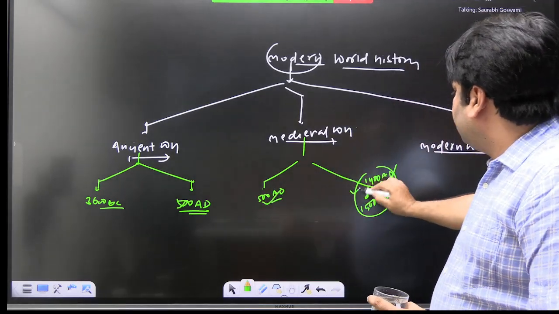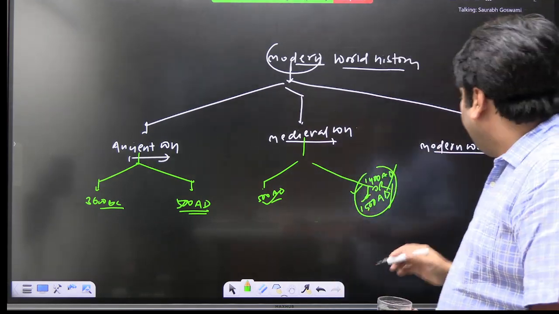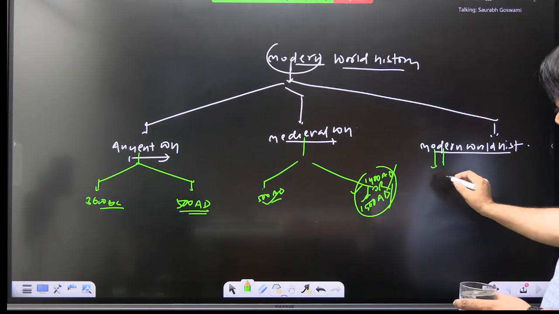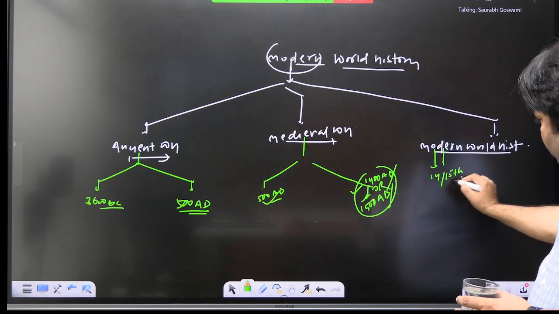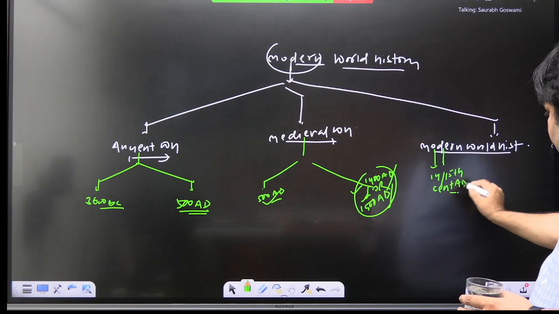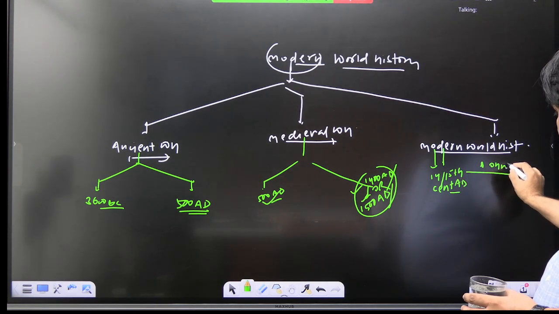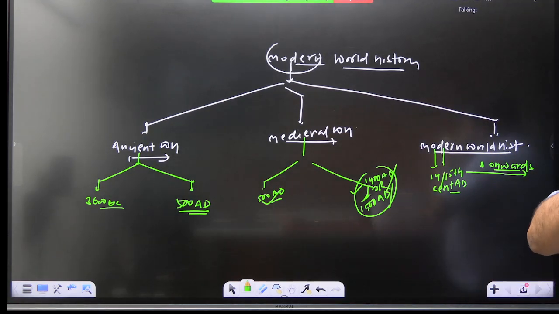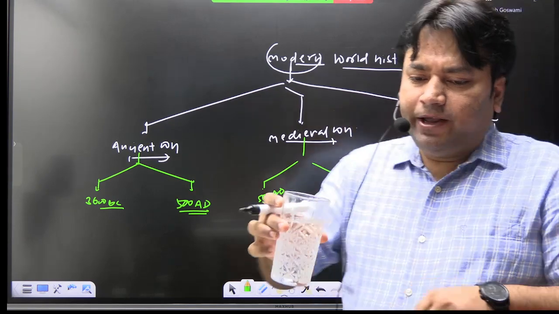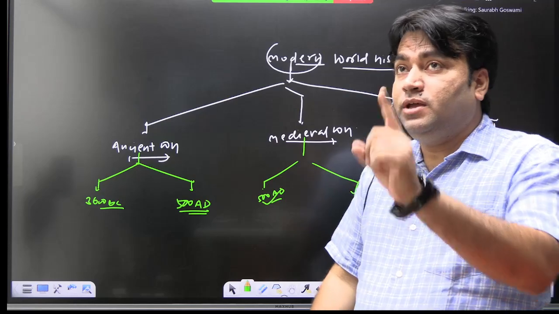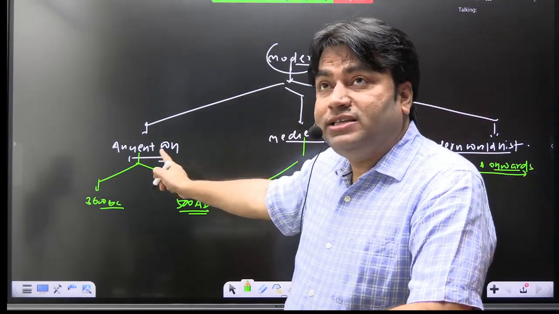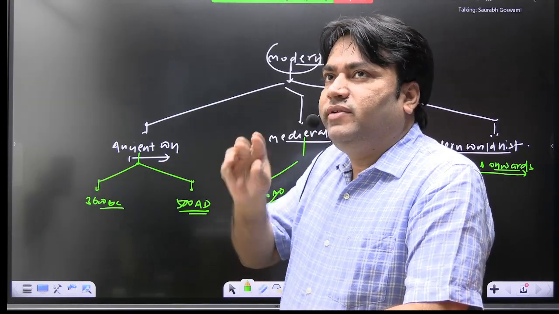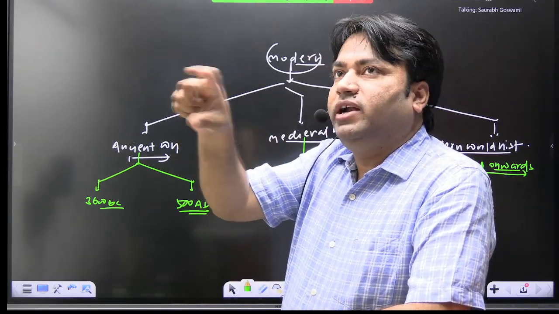This is 500 AD, this is 1400 or 1500 AD. Now the modern world will continue the same development from the 14th-15th century AD and onwards. Clear? In the next class I will discuss the concepts. I am discussing the timeline only, we are discussing the syllabus only, so I will only give a glimpse of the topic. From the next class we will enter into the detail.